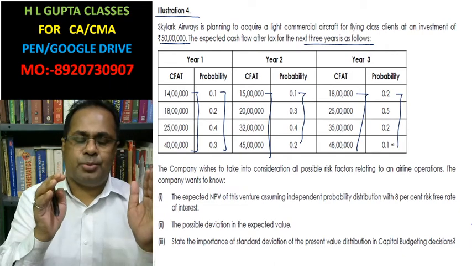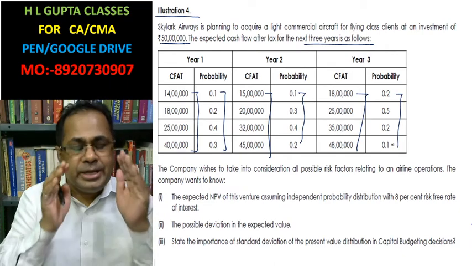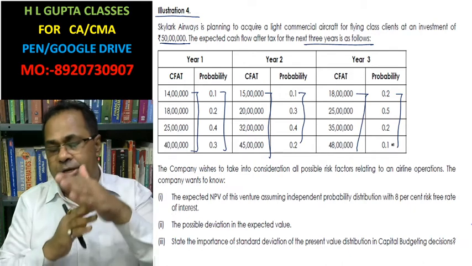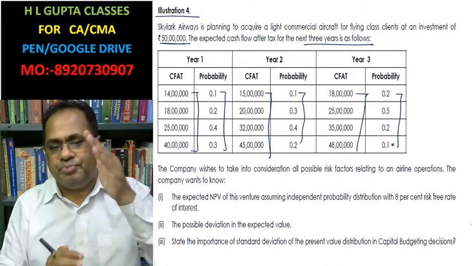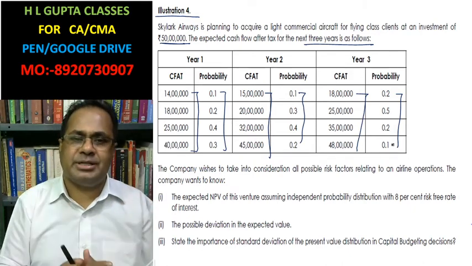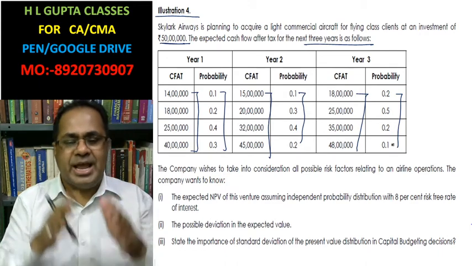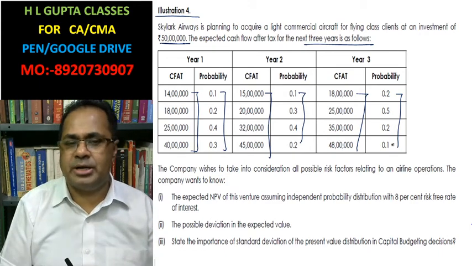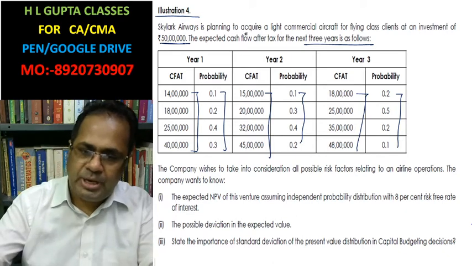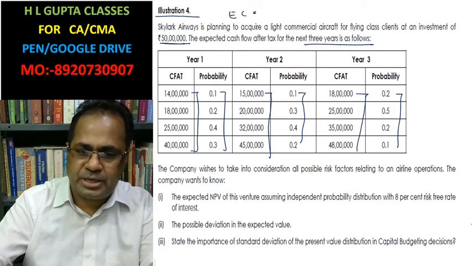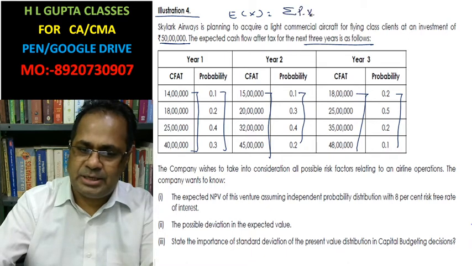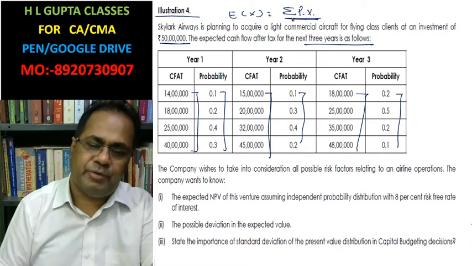Whenever cash inflows or net present values are given in the case of a probability distribution, we have to take decisions on the basis of expected value. We have already discussed expected value. It is represented as the summation of pi xi, and this is the expected value.